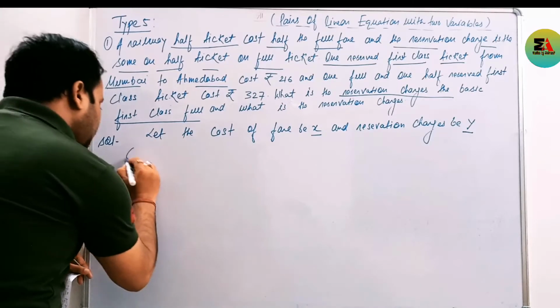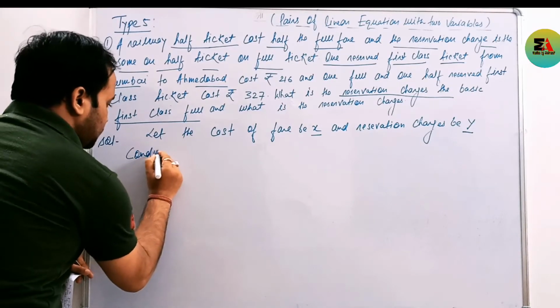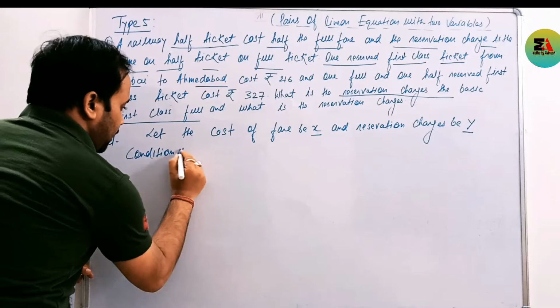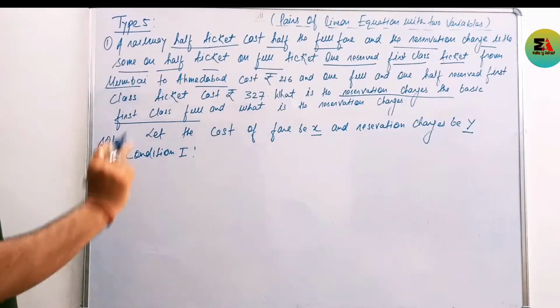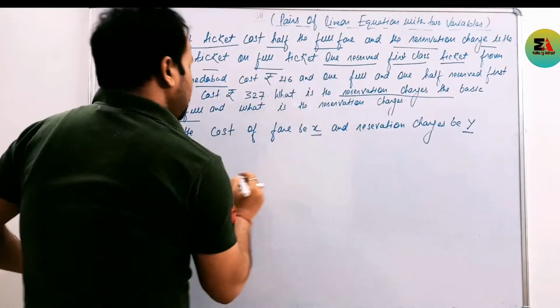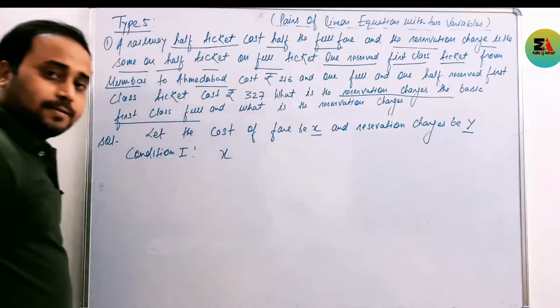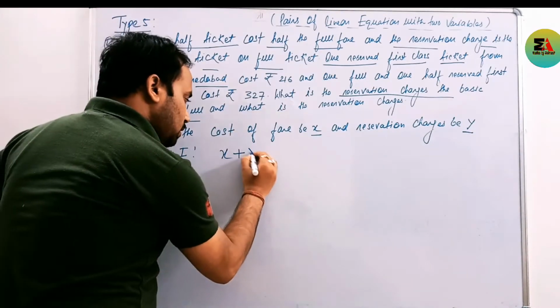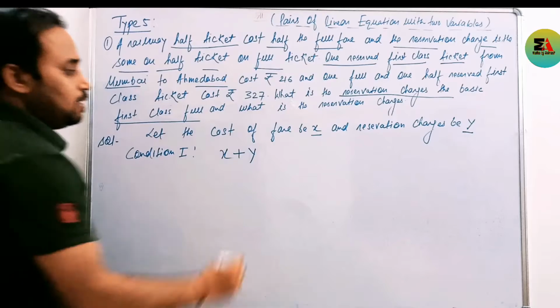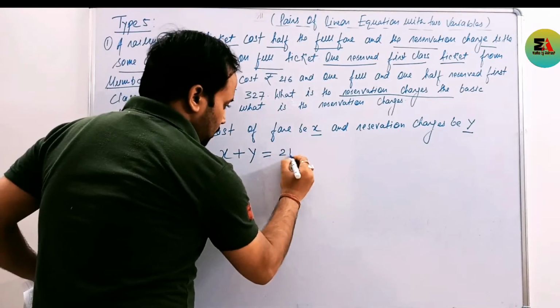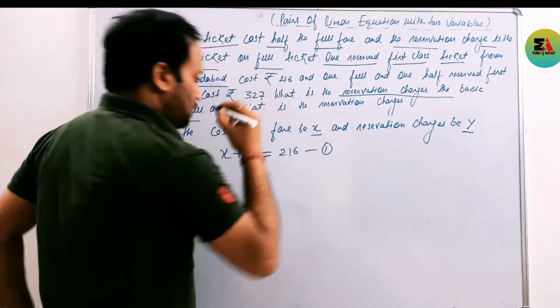Now according to condition first, we have to reserve one ticket. The cost of the ticket will be X and the railway imposes reservation charge Y. The total cost will be what? 216. This is our equation first.